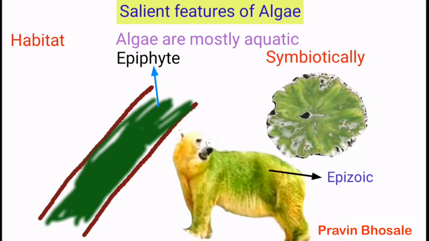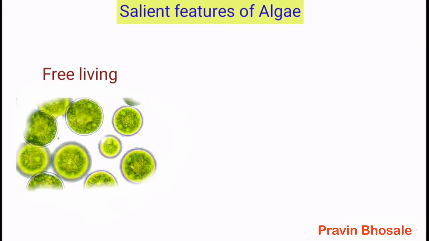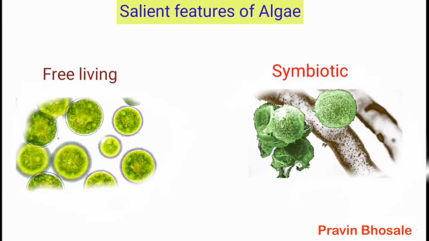Some algae are epizoic, that is growing or living non-parasitically on the exterior of living organisms. This means the algae live on other organisms without harming them. Most of the algae are free-living, while some are symbiotic.